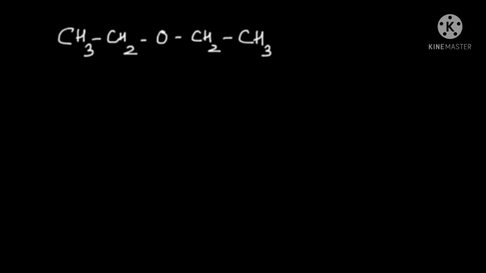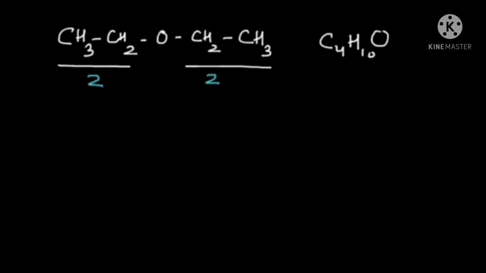Take a look at this ether. It has 4 carbon atoms and 10 hydrogen atoms and 1 oxygen atom. And it has carbon chains on both sides of the functional group. So this molecule is capable of showing metamerism. So what exactly is metamerism? Well, how many carbon atoms are present on the left side? 2, right? And how many carbon atoms are present on the right?